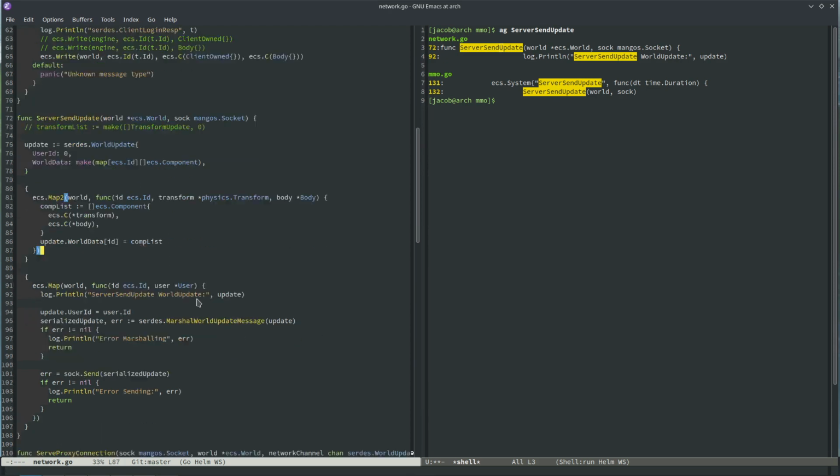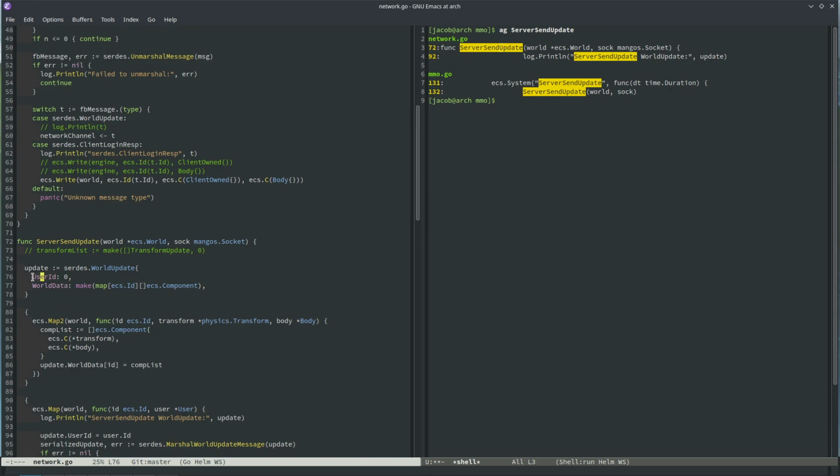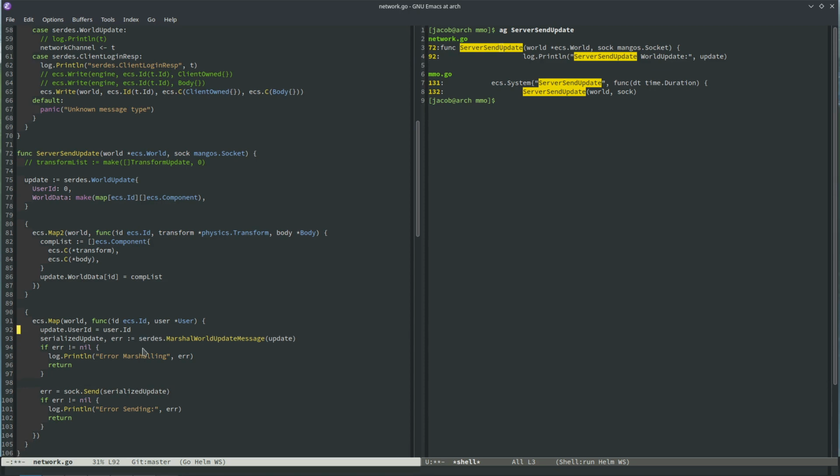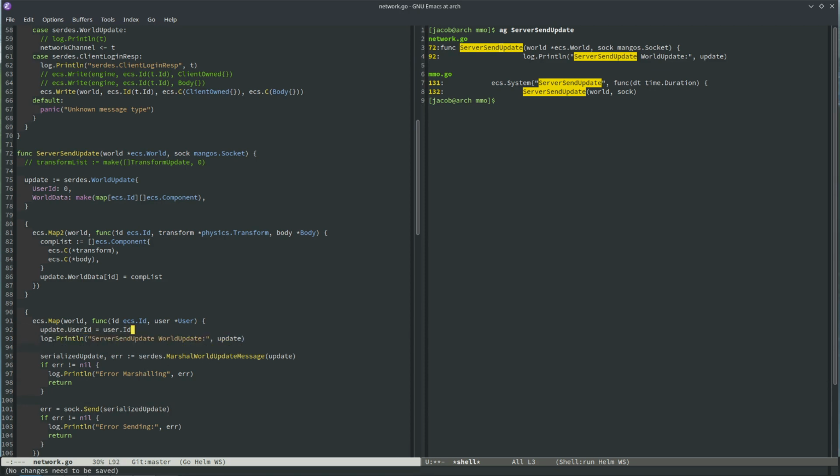Your brain will function. Oh wait, I think my expectation was that this would be overwritten. Yeah, update.user ID is this. Oh, I'm printing it wrong though. Wait a second, this doesn't make sense, does it? ID user. Oh, so for each user, I serialize it and I send it to the proxy. I need to put this here, because I'm updating the update and then I'm printing it, and that's why it was showing as the same number probably.